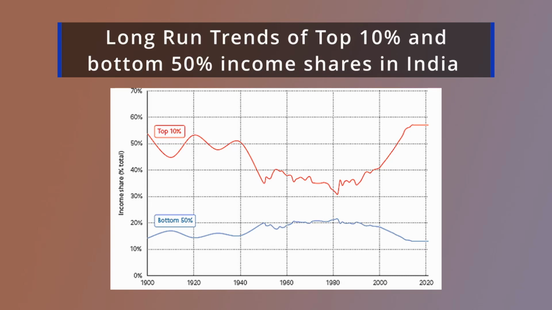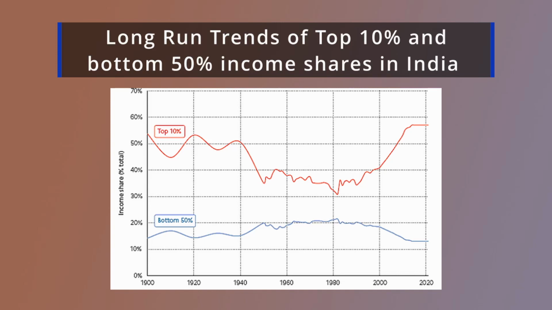And after that, it gradually decreases and reaches as minimum as 30% in the mid-1980s. But after that, it was gradually increasing again, and it increased to 57% during the recent years. That is, the income share of the top 10% accelerated after the 1990s, and it came to 57%